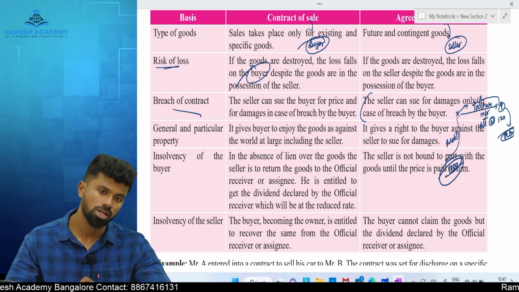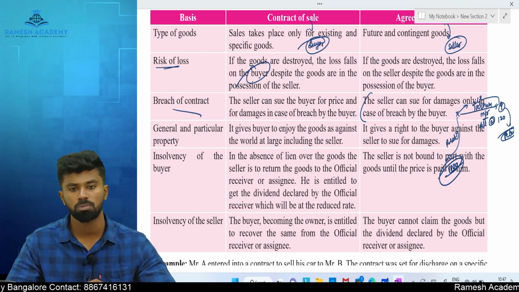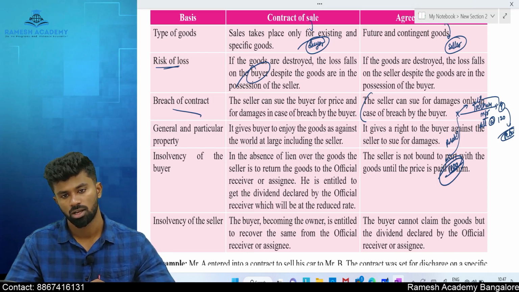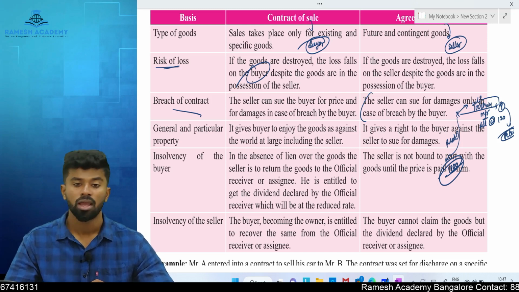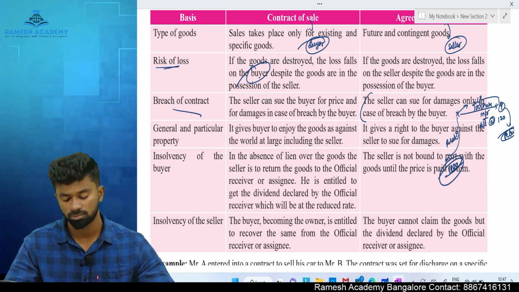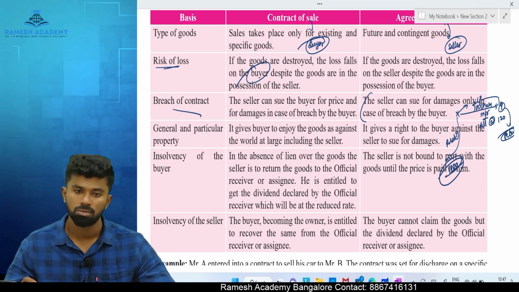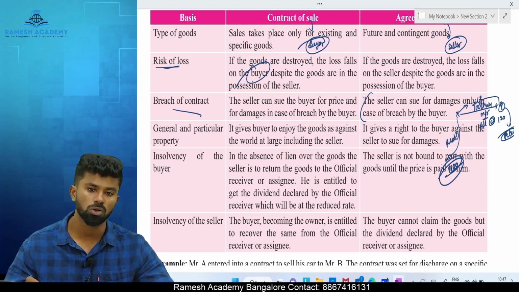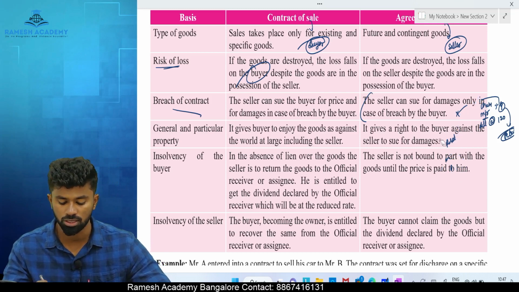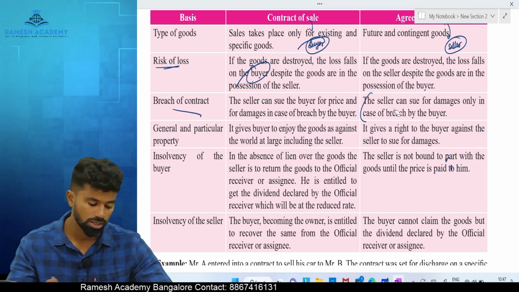Correct, right? Y agreed to buy at 120, but because Y did not buy, the same goods were sold by X in the market at what price? 100 rupees. Now who can recover this loss? X can recover it from whom? Mr. Y. Okay, but he can't recover the entire price. Why? Because the ownership is not transferred in case of agreement to sell.